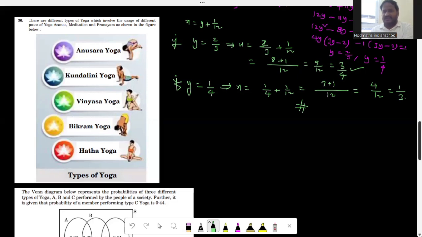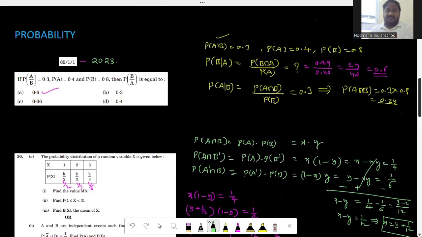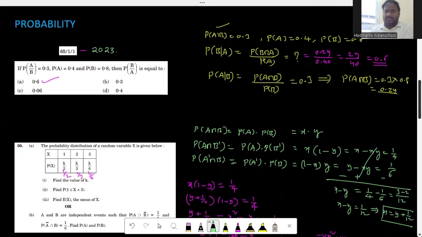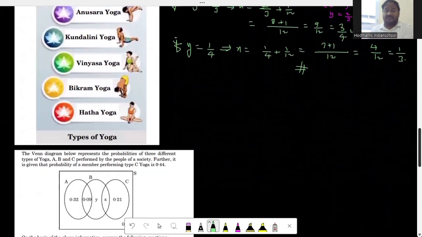A lot of simple calculation is required that is leading to the quadratic equation, but it is quite a simple problem compared to the other problems, right? That is all about Set 65, Problem 1 of 1. Now coming to another set, and one more problem is there. What is that one more problem?